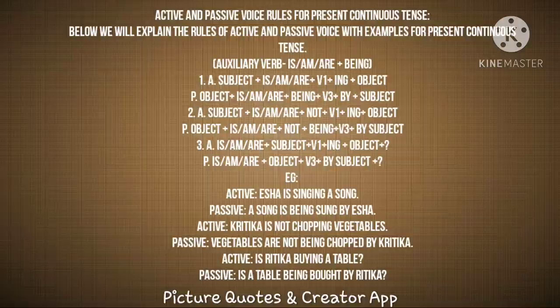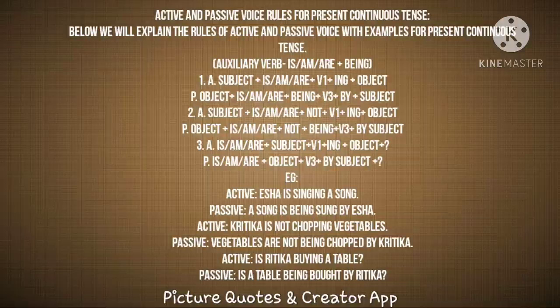Look at the negative sentence. Subject plus is or are or am plus not, the negative form, plus V1 plus ing plus object. Okay, V1 plus ing means ing form of the verb.